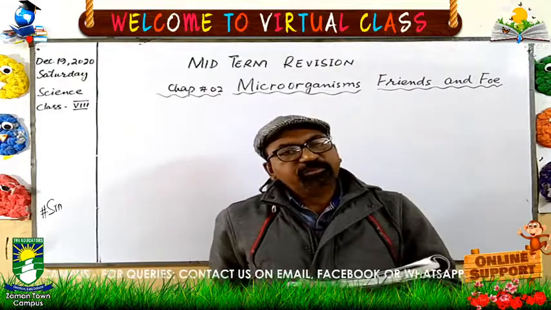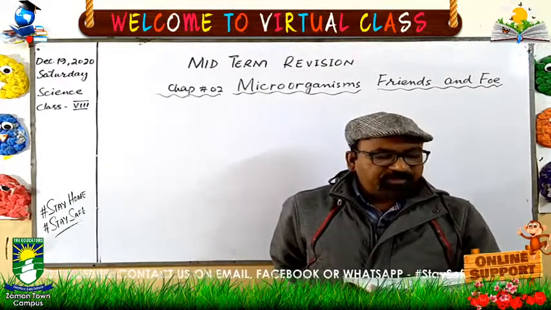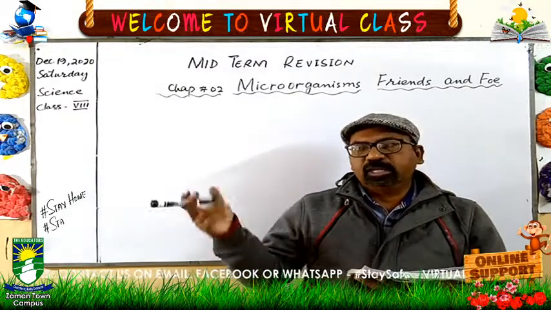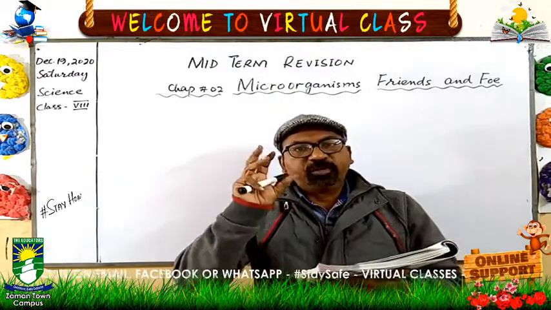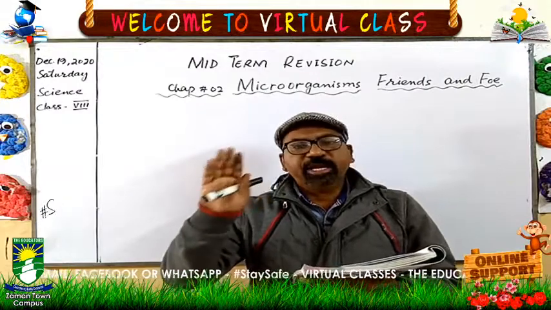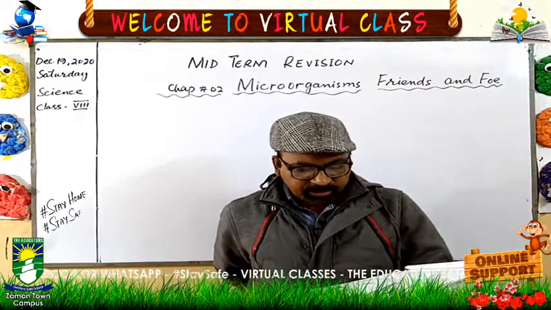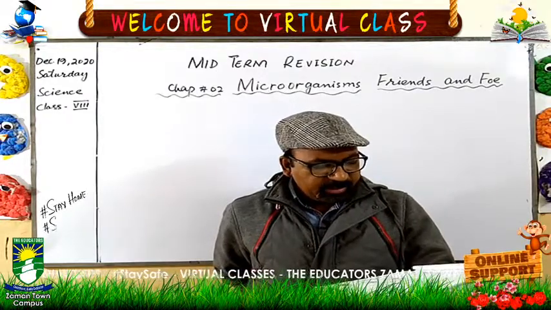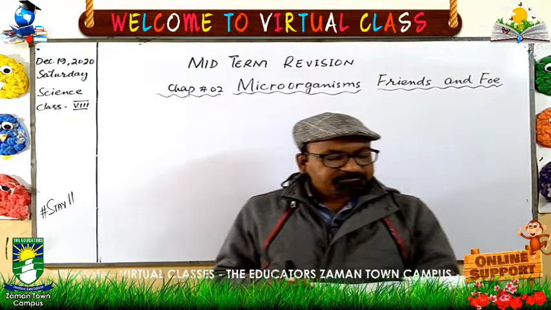Like you have seen bread mold on the bread, you have seen fungi on sweets and other things like fruits and leather. You have seen a very fluffy texture, so they are called fungi. Their structure is present at page number 19. Their examples are penicillium, rhizopus, mushroom and yeast. These are the examples of fungi.